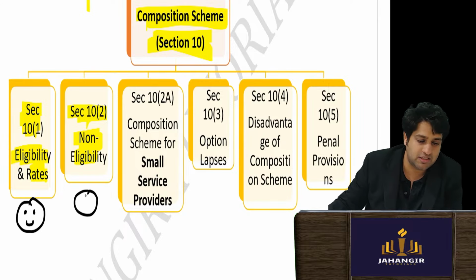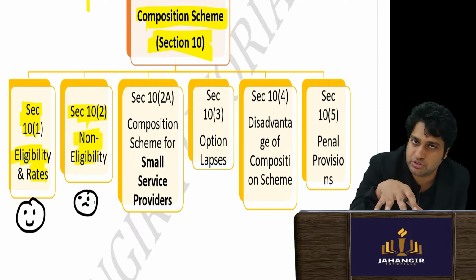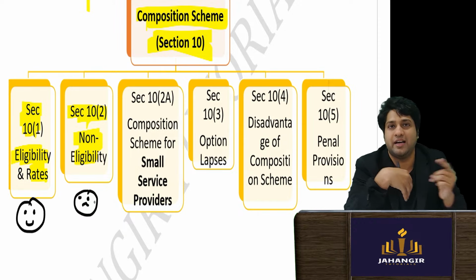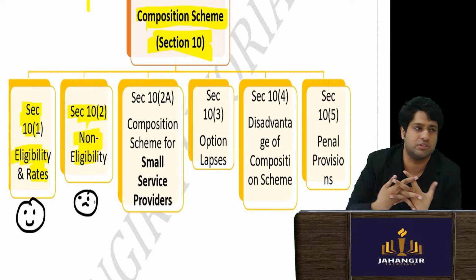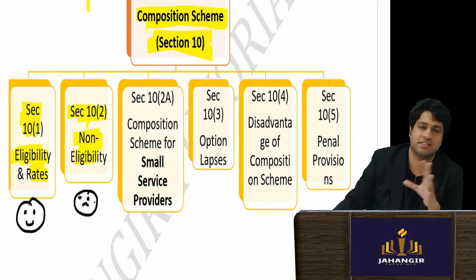Non-eligibility: certain dealers like big dealers are not eligible, since this composition scheme is made for small dealers. If anyone is selling interstate, outside India, or is an online service provider, they are not eligible for the composition scheme. That we will see, who are not eligible. Manufacturers, in certain cases, are disallowed.